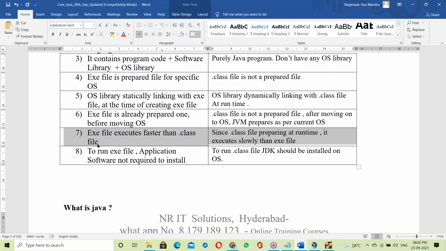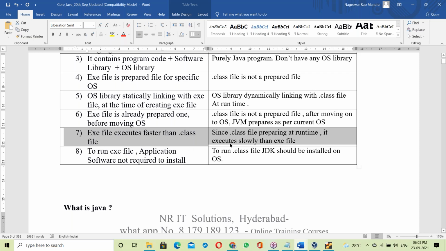It is already converted, and already linked with the OS library. Everything is already done, so preparation is not necessary again. That's the reason it executes faster.